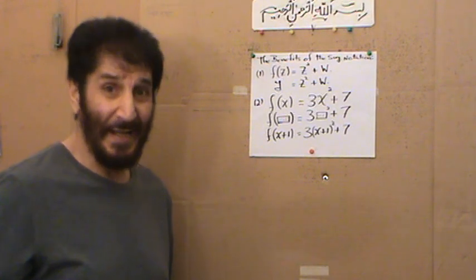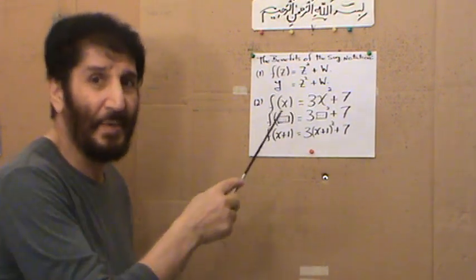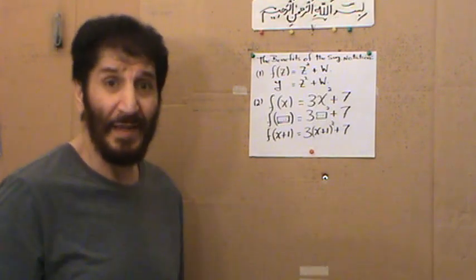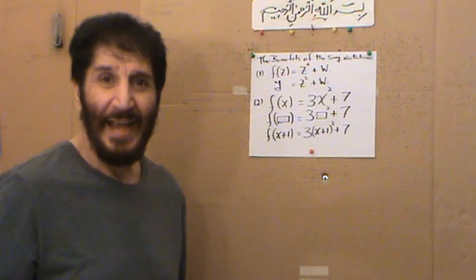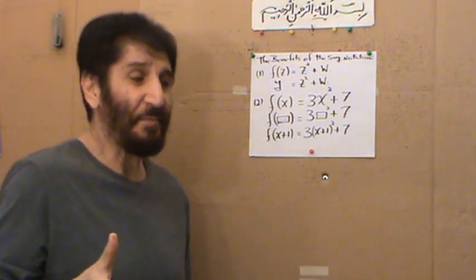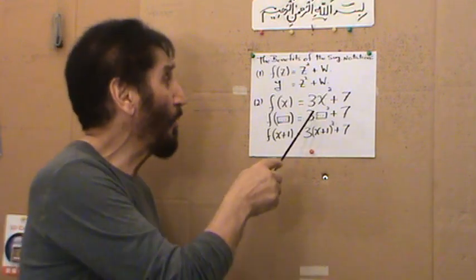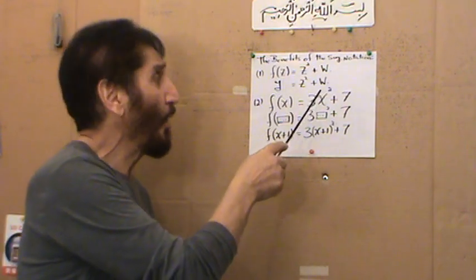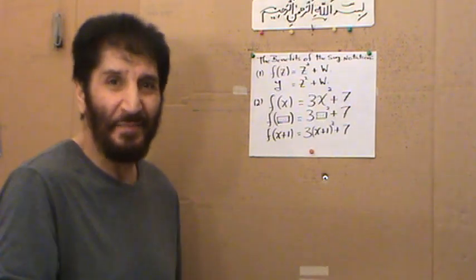The second advantage is when we have, for example, I made an example, 3x squared plus 7. Now, what is f of, let's say, a rectangle, and inside the rectangle, let's say there is a long polynomial? Then what you do, the 3, the 2, the plus 7, all of them remain the same.